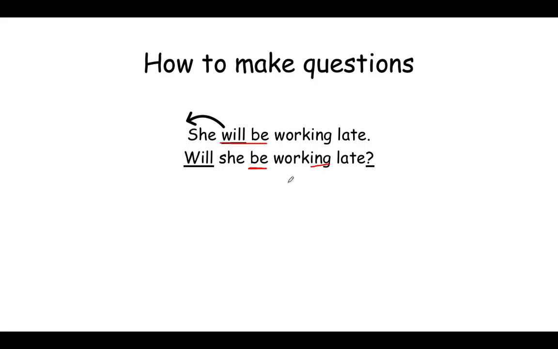The only difference is that there's a certain way you need to say each of those sentences. If you use an ing verb, an action word that has an ing at the end, like working, talking, you need to make sure that will be is there, right? If you're doing the future progressive tense. And if you're asking the question, you need to make sure that be is here, even though will is at the beginning.